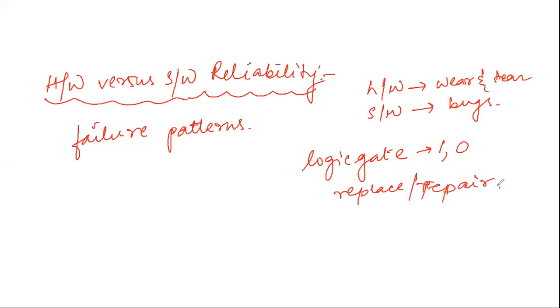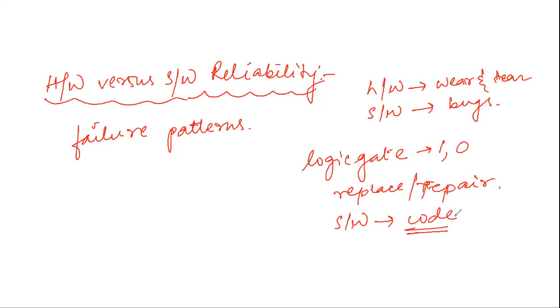In contrast, a software product would continue to fail until the error is tracked down and either the design or the code is changed to fix the error. In software, you need to change the code in order to fix the result.